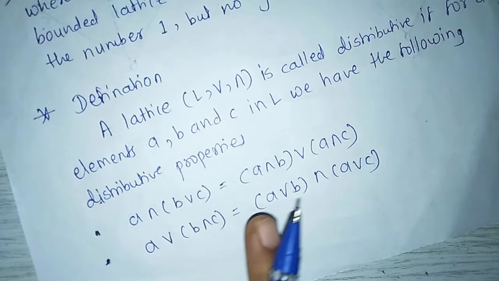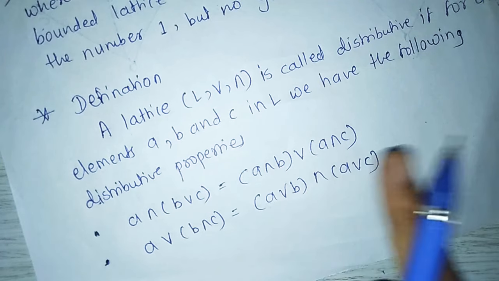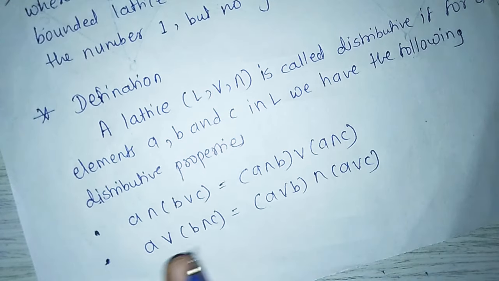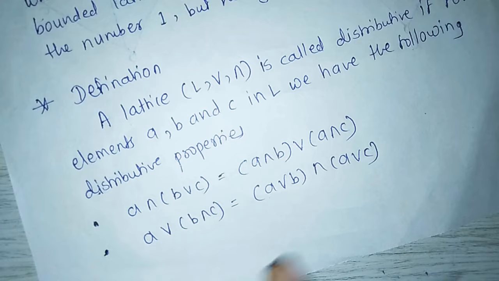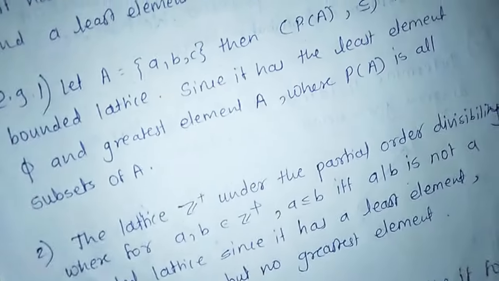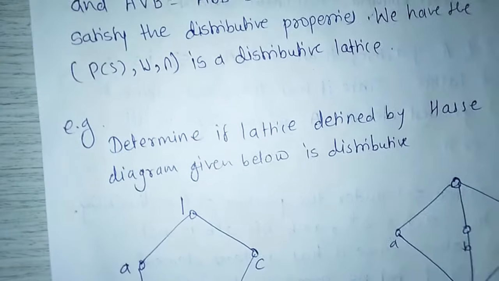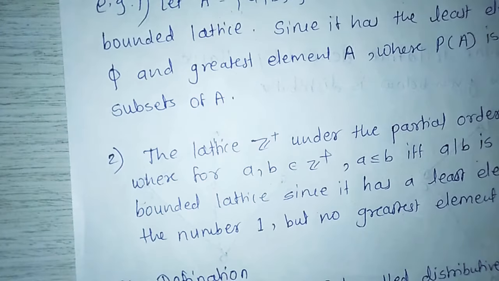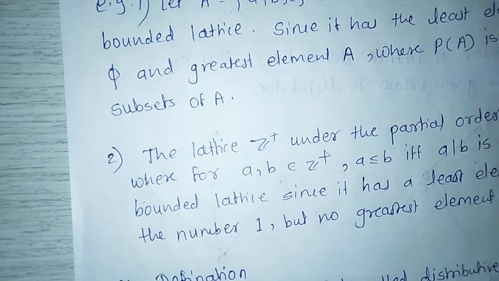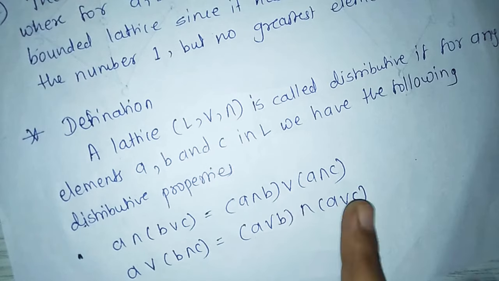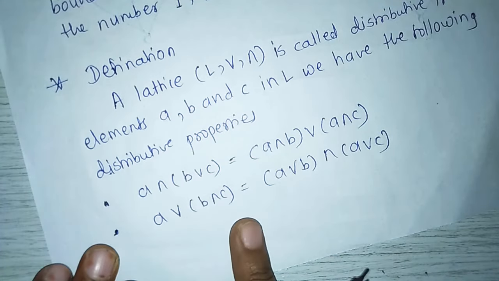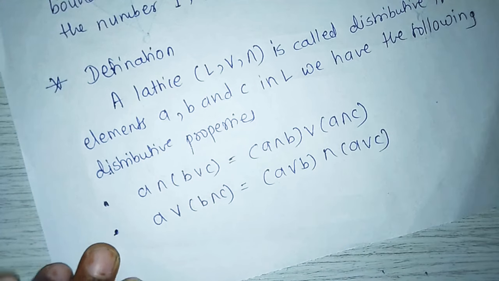A meet of B join C equals A meet B join A meet C. Next, A join of B meet C equals A join B meet A join C.